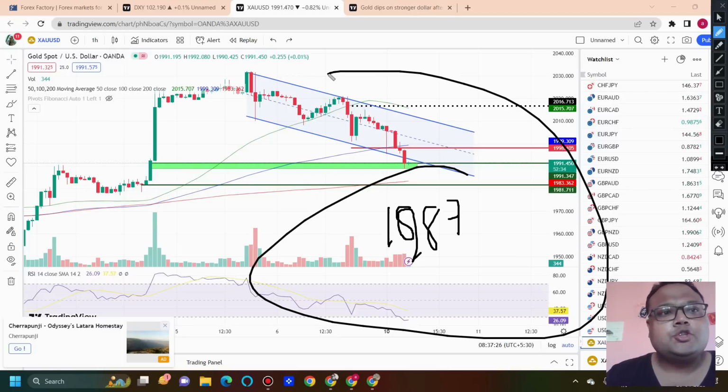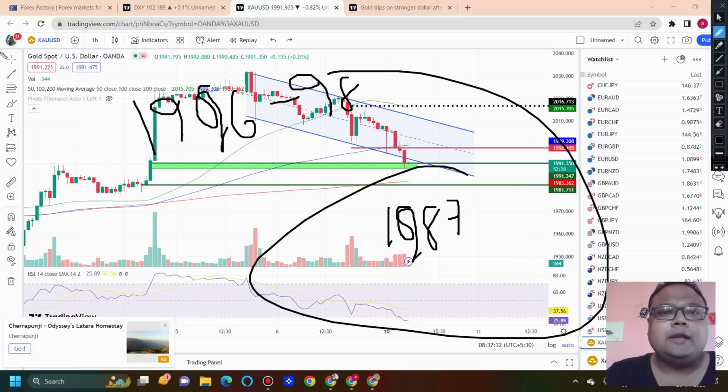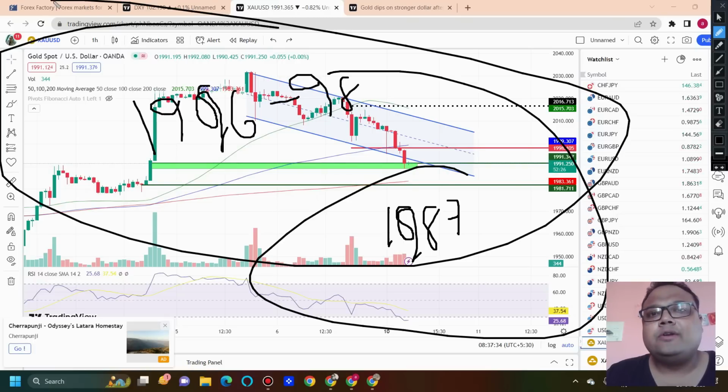During the day, if the market shows recovery and hits the level of 1996 to 1998, you can expect some sort of resistance. If the market reverses from the 1996-1998 level, you can look for a sell position as well.